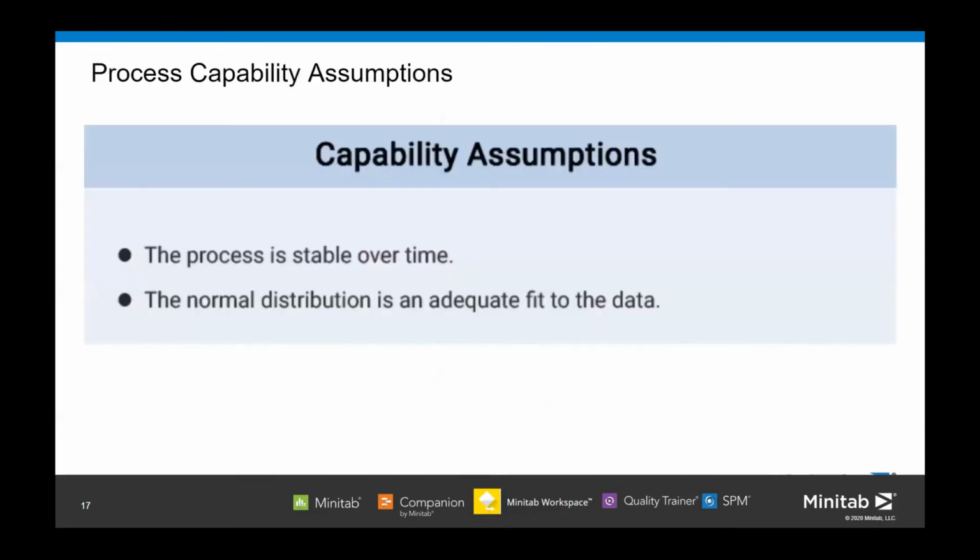Even for process capability, if you want to test whether your process is capable or not, the first assumption we make is that the process is stable over time, like in a control chart. You might want to see that none of the process is going beyond your limits. Second thing is your data is fitting the normal distribution. There is process capability for non-normal data, but usually for normal data, it is an assumption that your data follows a normal distribution.